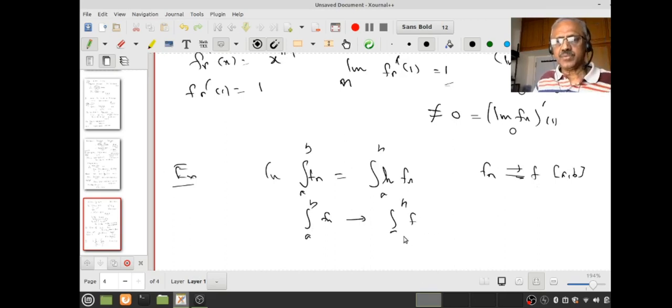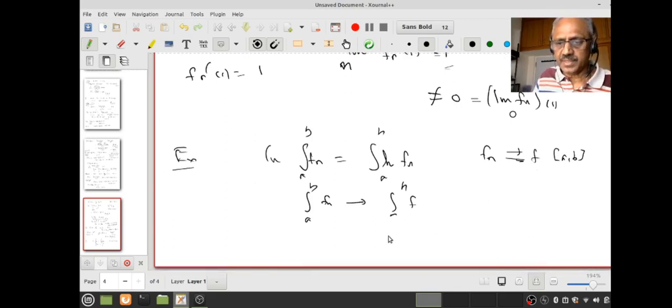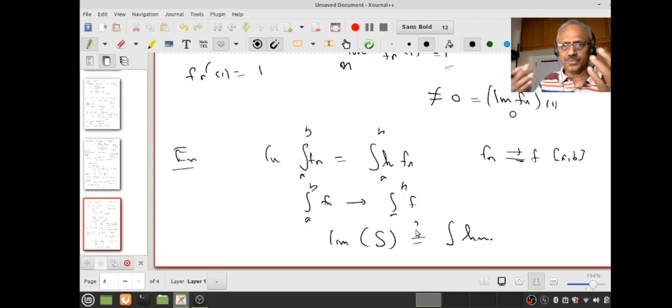In classical language they will always write like this. You are first integrating and then taking the limit, whereas here you are taking the limit and then integrating. Whether these two operations commute, the limiting operation and integration? What we proved is that under uniform convergence, that is a true statement. In general, it may not be true.